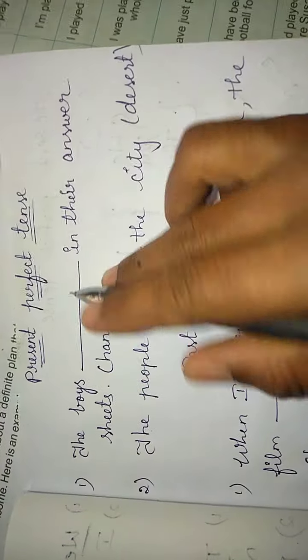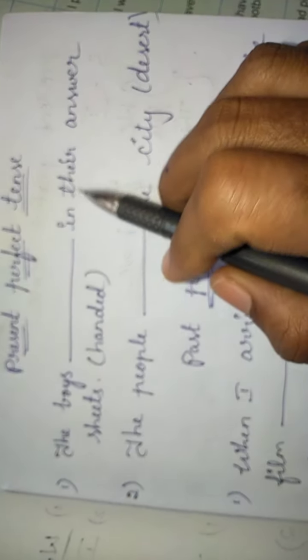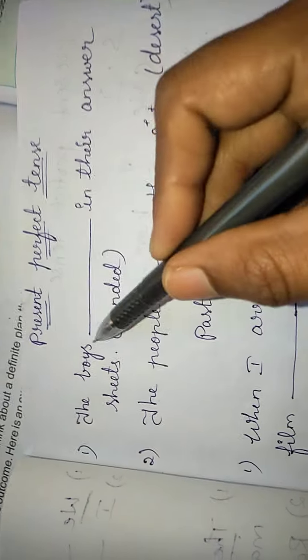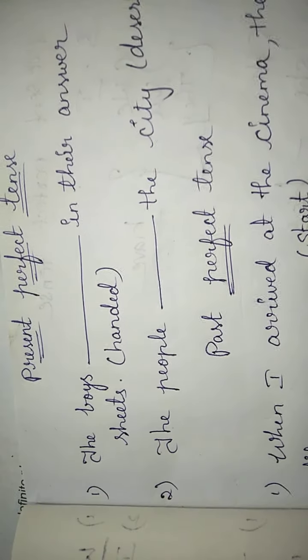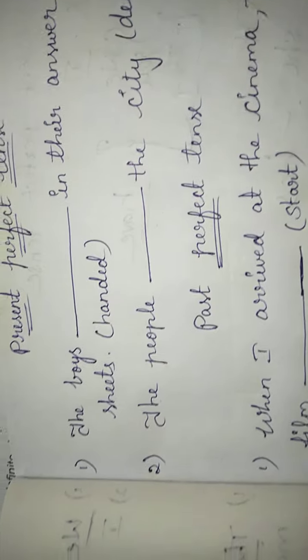Now I'll explain how to do the worksheet. Let's listen carefully. In present perfect tense, the boys dash in their answer sheets. What is this? Present perfect. What's the formula of present perfect? Have or has plus finished. Here you have to add either have or has. I already told you, have is used for I, we, you, they. Has is used for he, she, it.